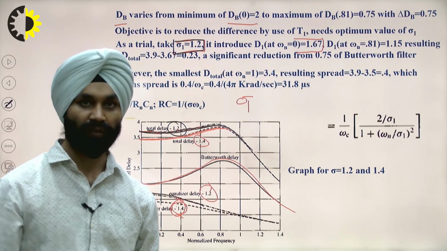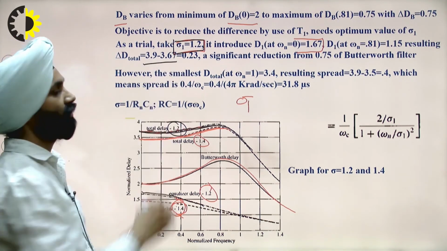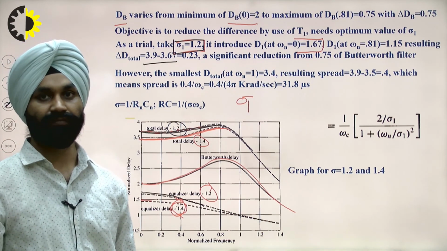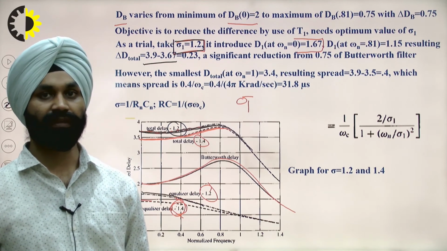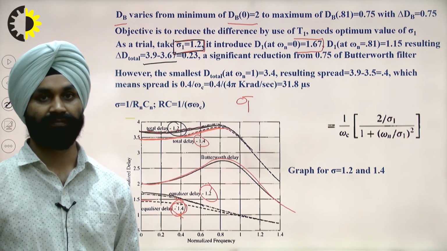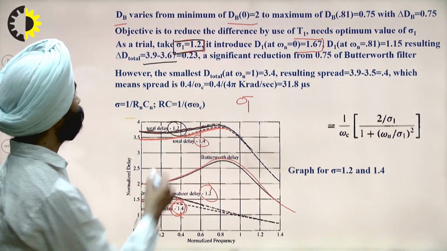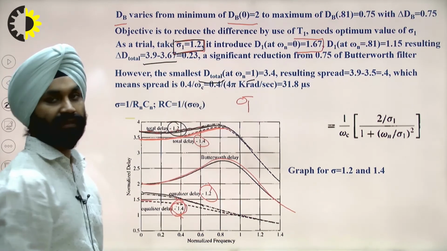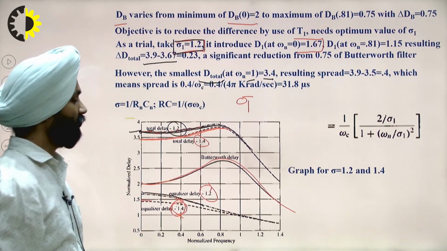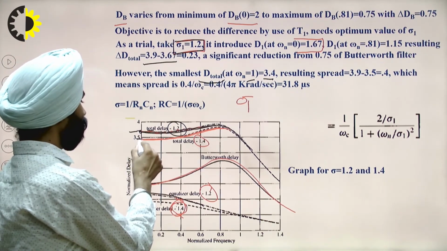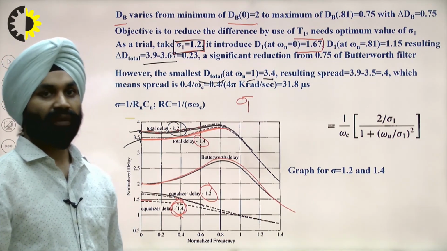The overall delay that we want is the difference of these two values, which is 0.32. This is a reduction from 0.7, a significant result. So the smallest delay d total at omega 1 is 3.4. In this way, we can find out that psi 1.